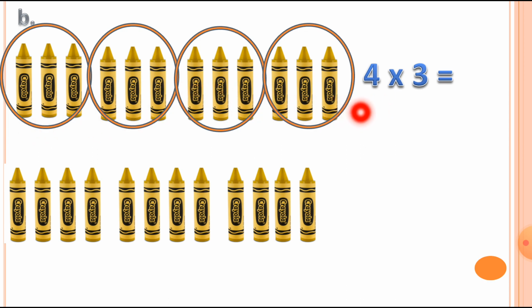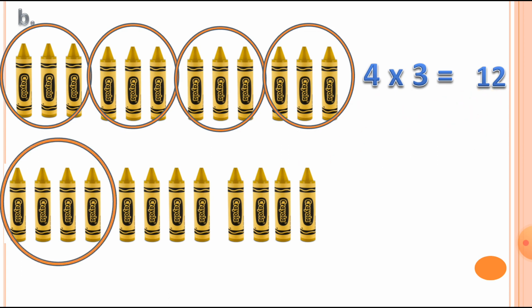Here is the number of groups, and now you can understand what the 3 is indicating. This 3 is indicating the number of crayons in each group. I am repeating this. This 3 is indicating that each group has 3 crayons. You can check this. Each group has 3 crayons. It means 4 3s are 12. You can understand this better. 4 3s are 12.